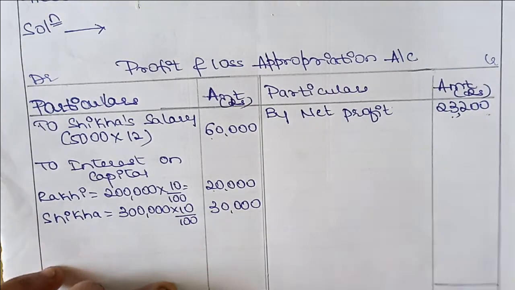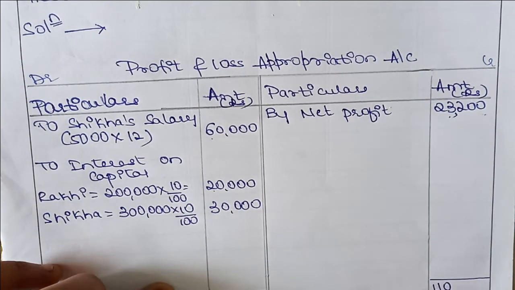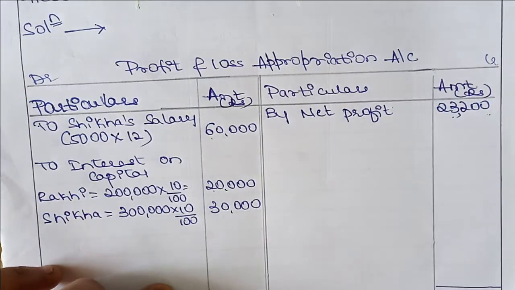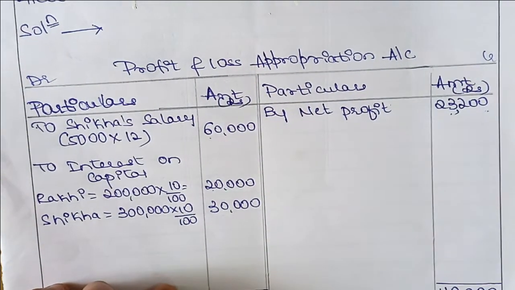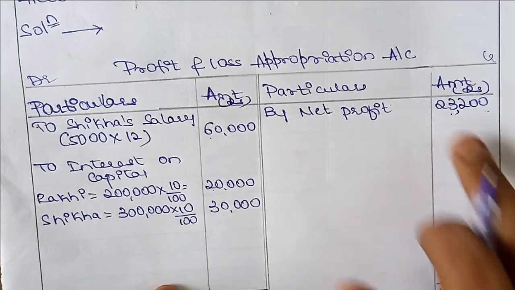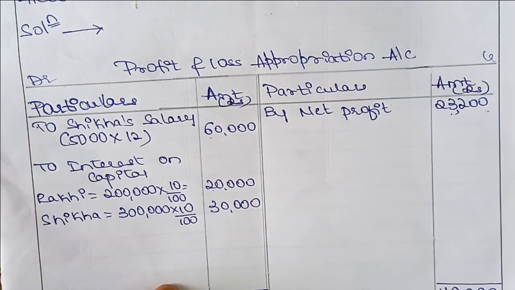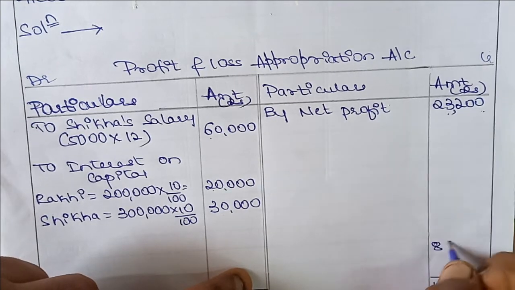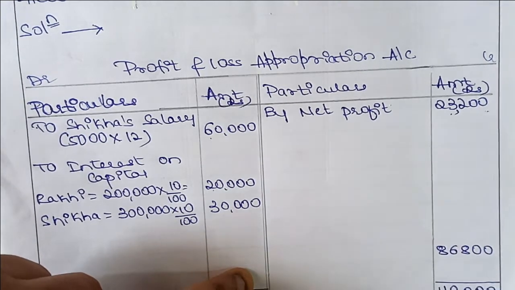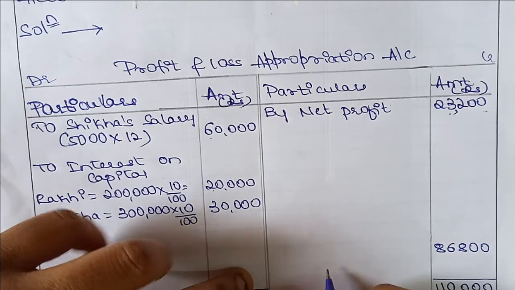Whichever is more we'll write in this table. It's 1,10,000, and this side the amount is less. We'll calculate how much less by subtracting 23,200 from 1,10,000, it will be 86,800. This is a balancing figure.